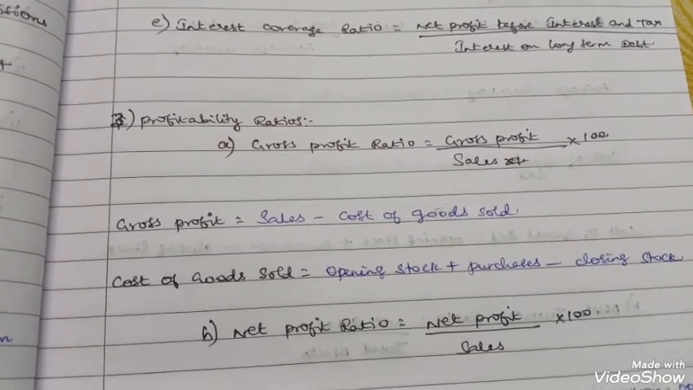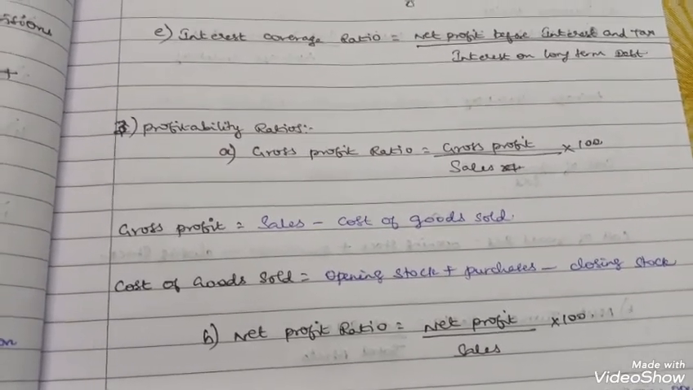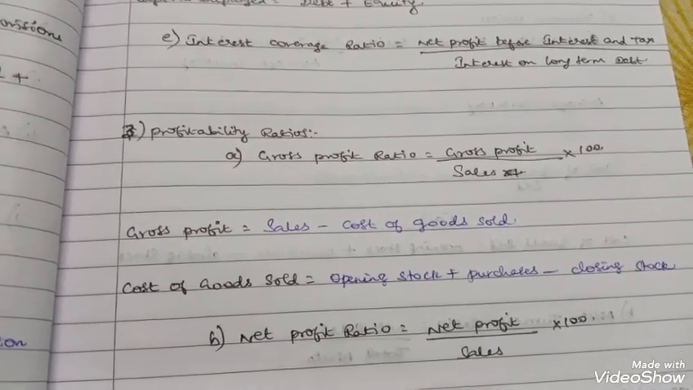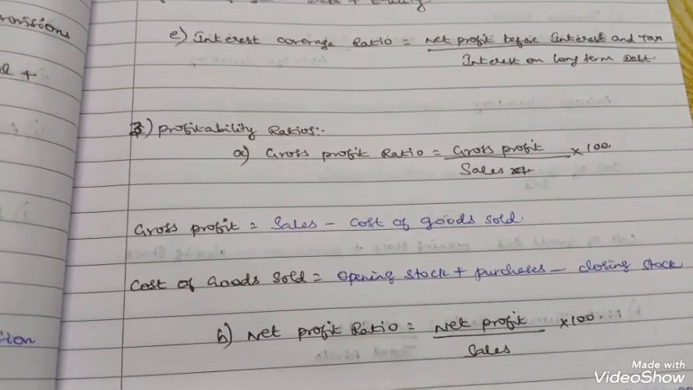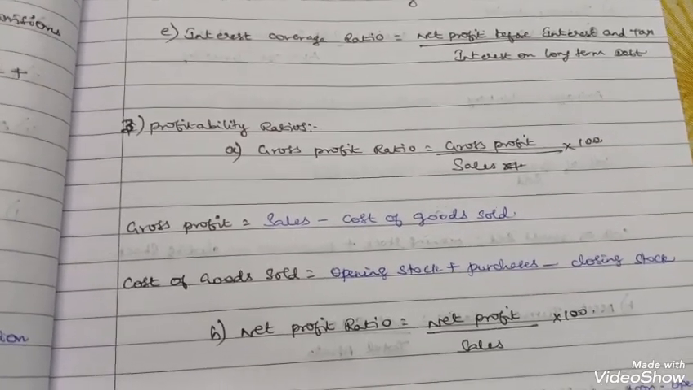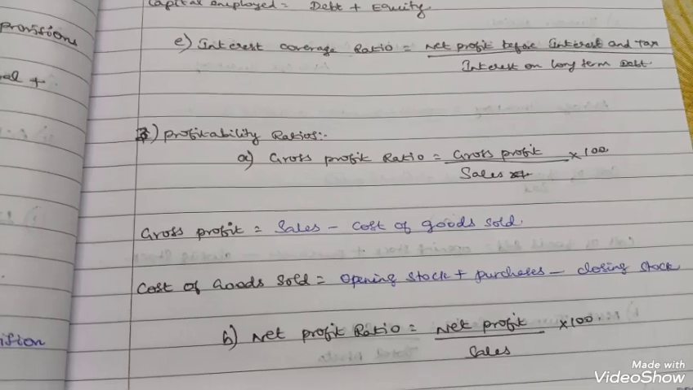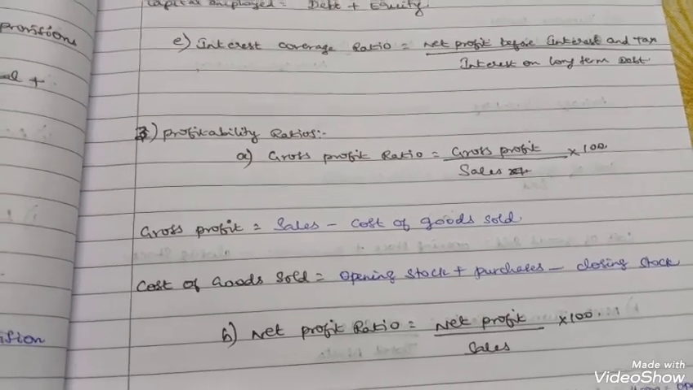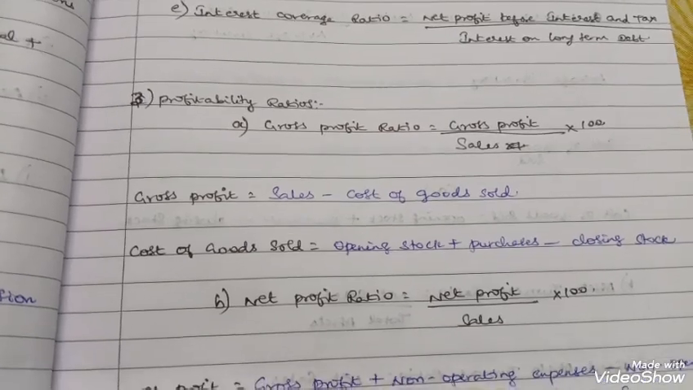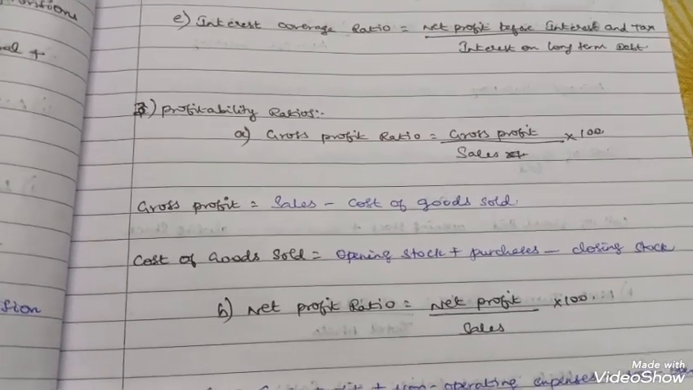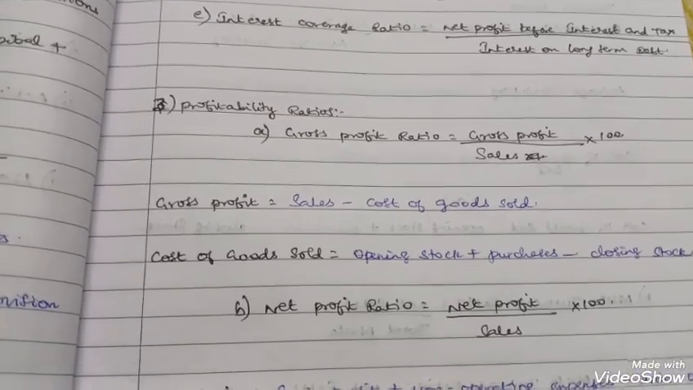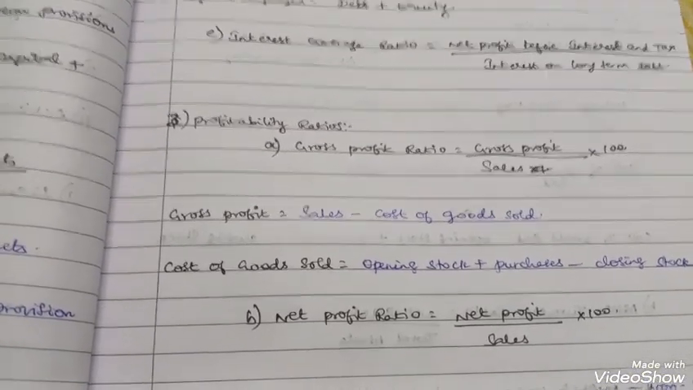Gross profit ratio. Gross profit ratio is equal to gross profit by sales into 100. So to find out the gross profit, sales minus cost of goods sold. To find out the cost of goods sold, opening stock plus purchases minus closing stock. You can also deduct the direct expenses. Net profit ratio. Here net profit after tax, I forgot to mention, net profit after tax by sales into 100.